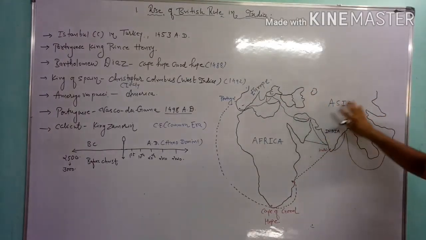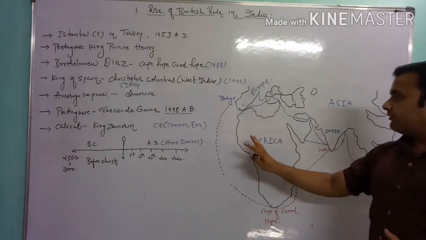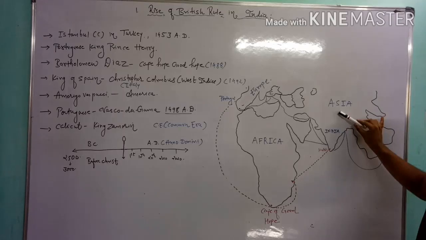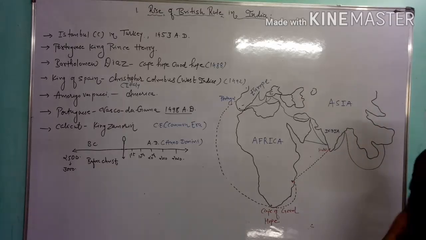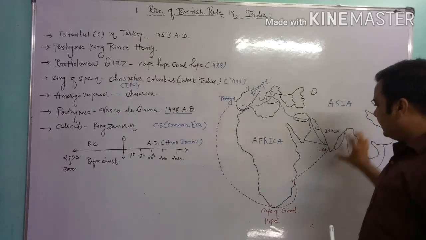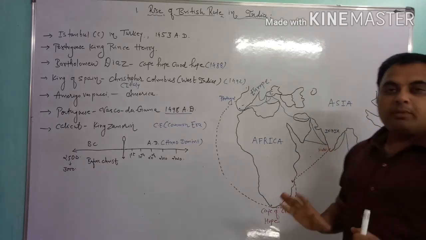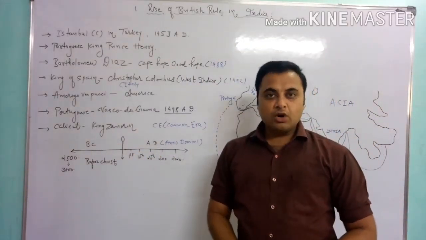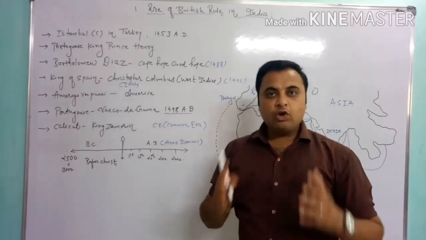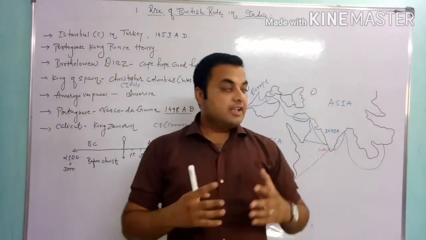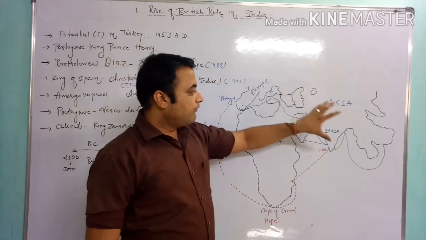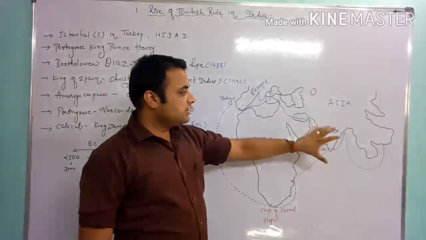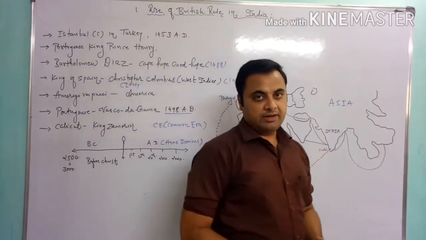This is the geographical map of Asia and Africa and Europe. You all know our India is in the Asia continent, and India was very famous for economic prosperity in ancient times, many years ago. India is famous all over the world for its richness, culture, prosperity, and agriculture and many things.